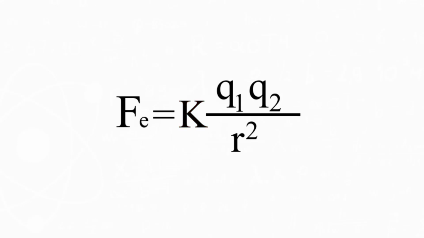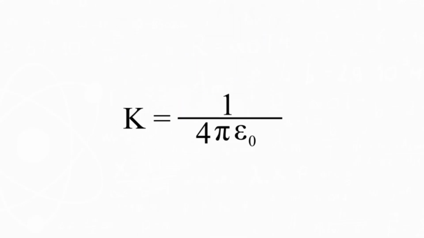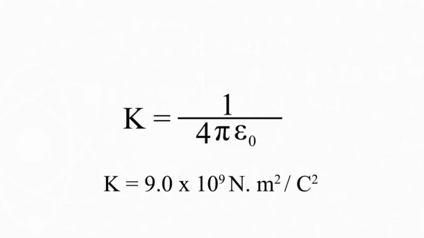The value of this constant is dependent upon the permittivity of the medium, epsilon. K equals 1 over 4 pi epsilon naught. In the case of air, the value of K is approximately 9 times 10 to the power of 9 Newton meter square per Coulomb square. Coulomb's law is often used as a type of algebraic recipe to solve physics word problems.